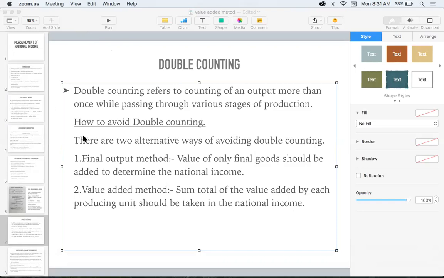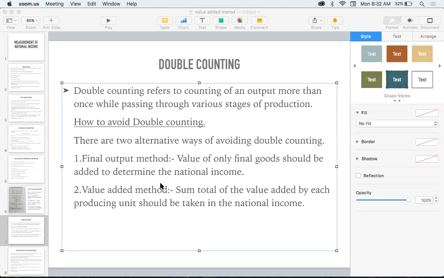Double counting refers to the counting of an output more than once while passing through the various stages of production. So how can we avoid double counting? There are two ways of avoiding double counting. First one, we will be adding only the final output method. What do you mean by final output method? Final output method means the value of only final goods should be added. Second one, we will have to use the value added method.